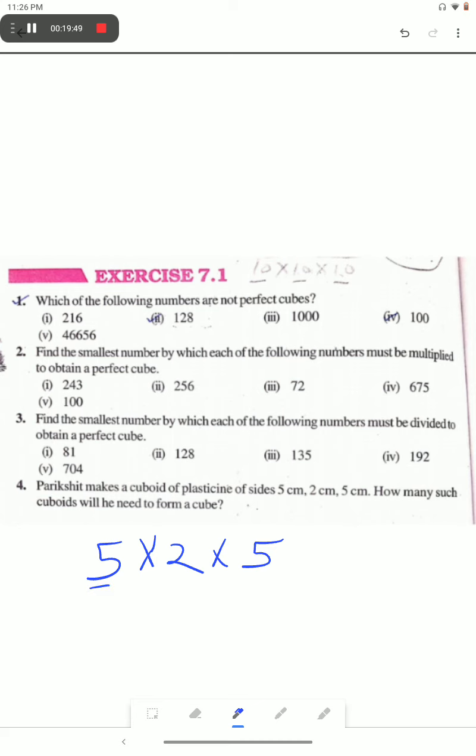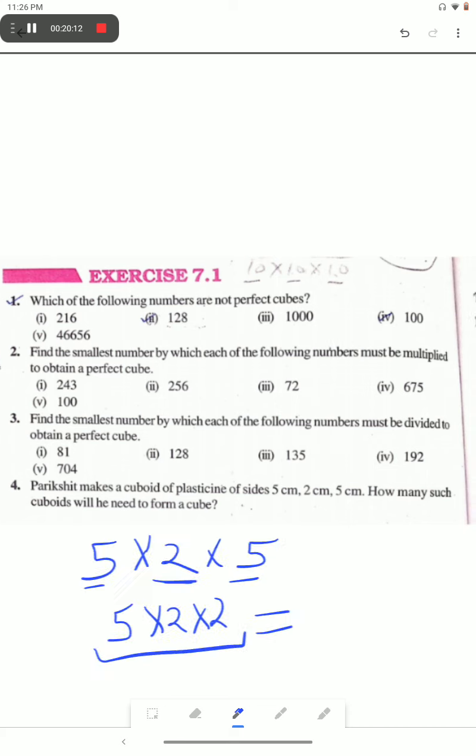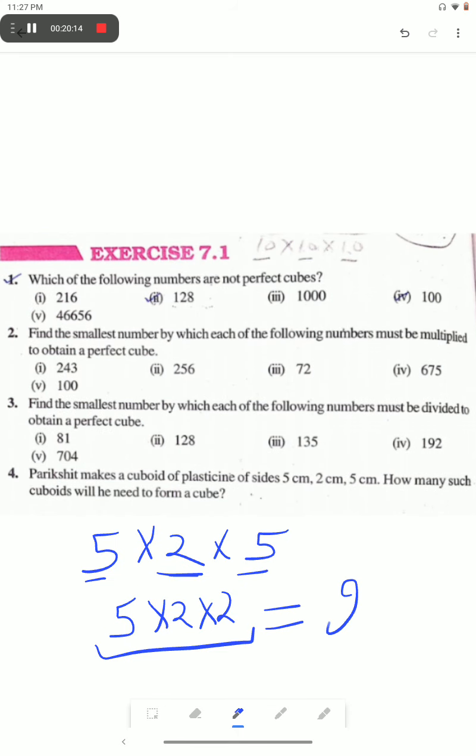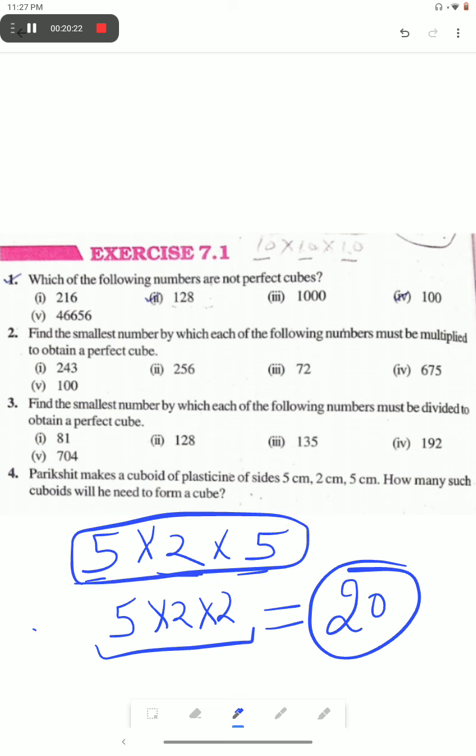But here we have 5 two times. It means we will have to multiply it by 5. Now for making 2 a triplet, we will have to multiply it by 2 into 2. It means this many cuboids will be required to form this cube. That comes out to be 20. Okay, so 20 cuboids will be required to make a perfect cube. So 20 is the answer.